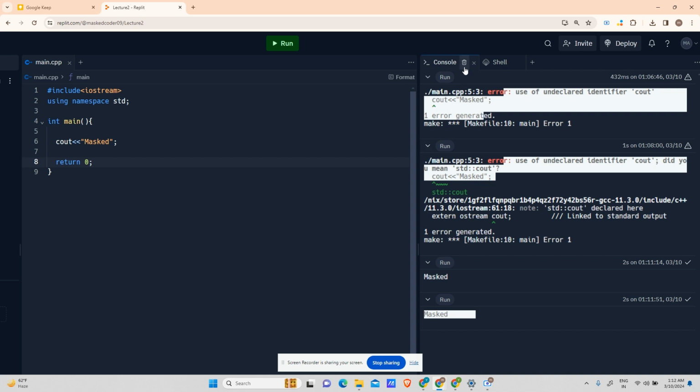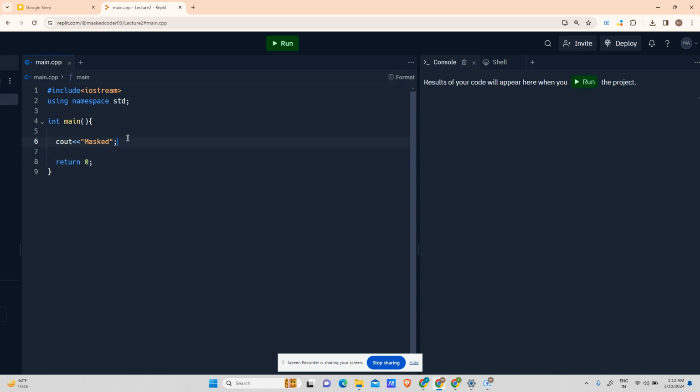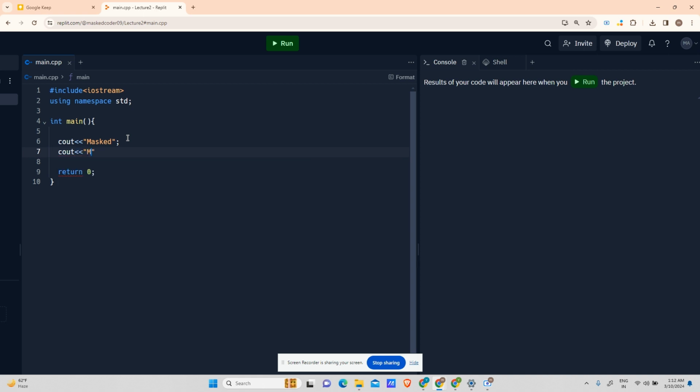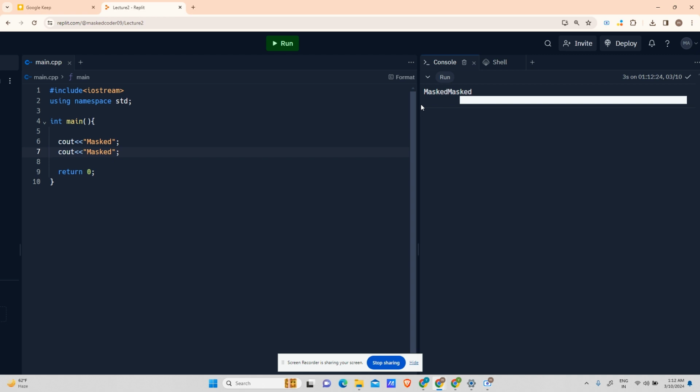Let us delete the history. Now, if I say I want to print mask 2 times, what will you say? Because you are intelligent, you will say use cout again. So I will write cout mask, and I will say run. If I run this, what is the output? The output is mask mask. There is no space, there is no next line. Like I wanted to print mask here, and then the second mask here, but it is not happening. Why is it not happening?